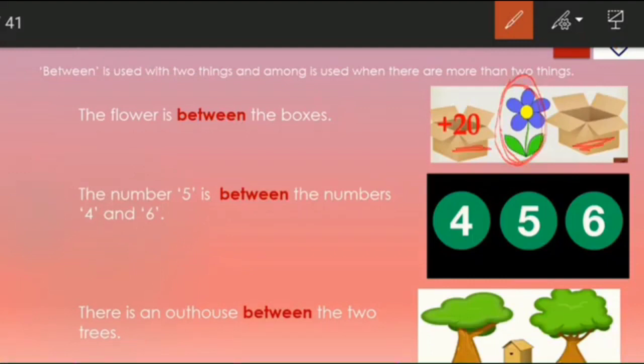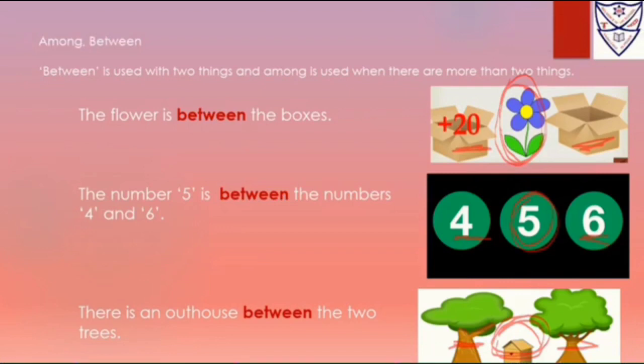Go to the next picture. The number 5. Where is the number 5? The number 5 is between the number 4 and 6. Now next picture. Where is the house? Between the two trees. Yes. So between is used when there are two things or two persons, we can say.